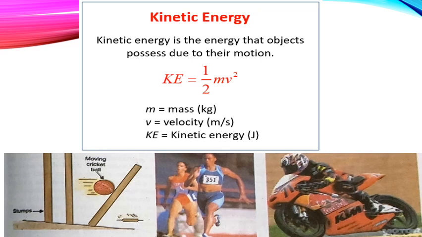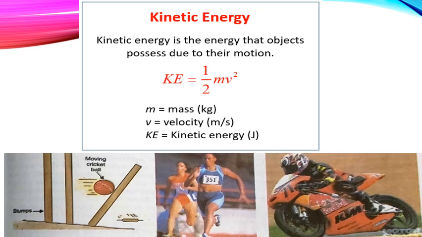I hope all of you now know why the word kinetic is usually used for speed or anything which is moving. It is also one of the vehicle's names, isn't it? So kinetic means something which is moving, and kinetic energy is the energy that objects possess due to their motion. And the equation of kinetic energy is half mv square, where m is mass, which is measured in kg, v is velocity, which is measured in meter per second, and kinetic energy is usually written symbolically as KE.